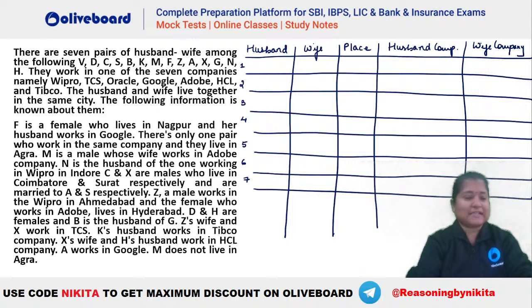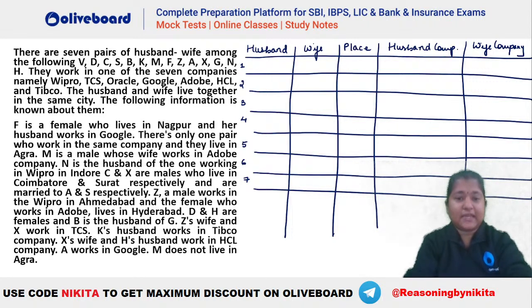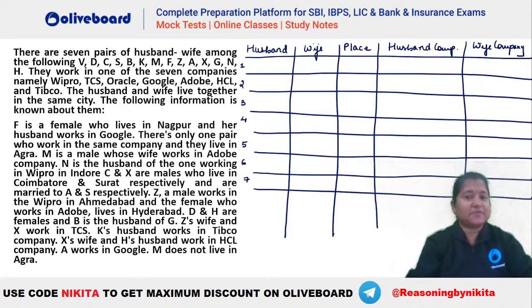Chalo, let's do one thing. Let's try to complete this together. Let's see how this particular question is to be done here. I hope everybody is able to understand that the husband-wife pair has to be at the same place. They will be living at the same place. But their company can be different, right? It is not necessary that if the husband is working in TCS, the wife is also in TCS. Chalo, so let's try it out.